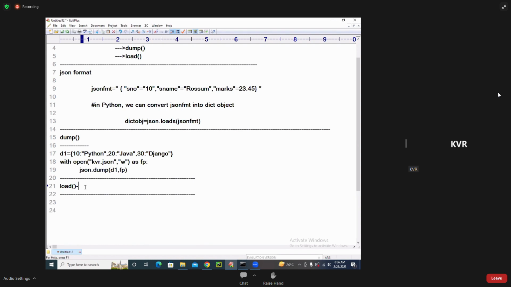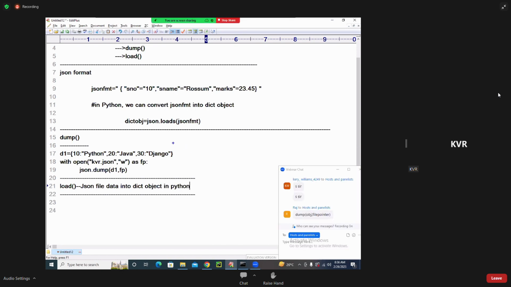It transfers the JSON file data into a dict object in a Python program. So this is called what? Dict to JSON file.